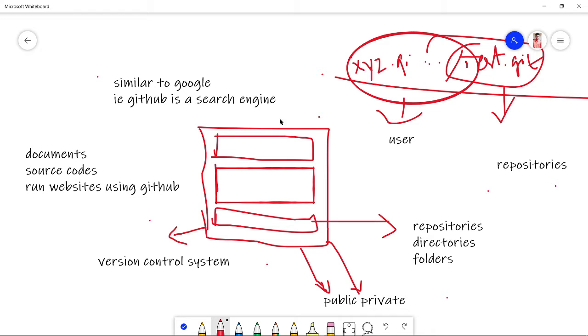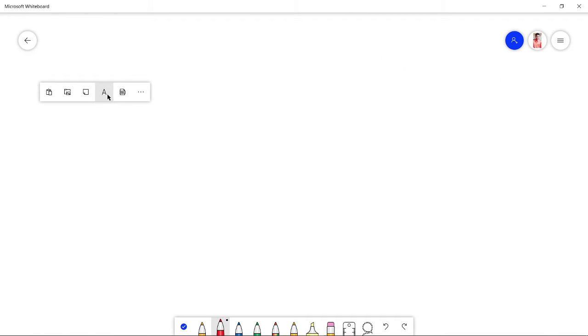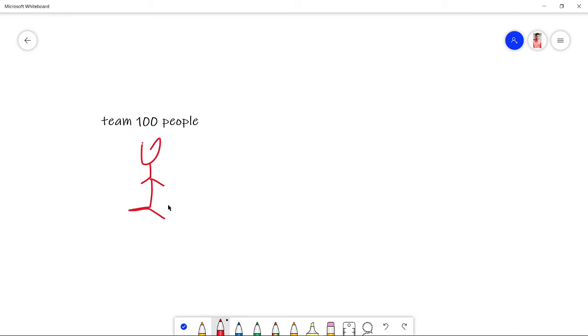Consider that we have a team of 100 people and we are at remote places. Consider it is a lockdown or quarantine, the crisis we are facing now.